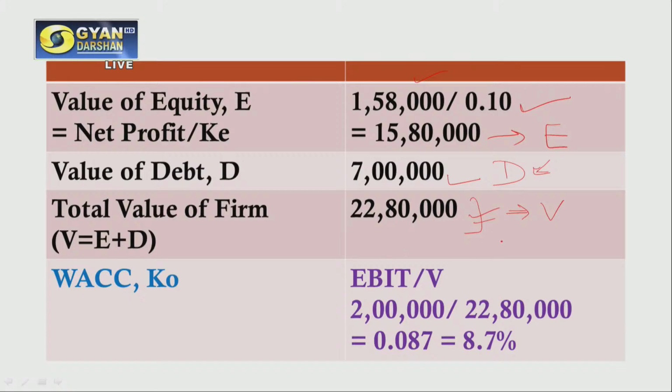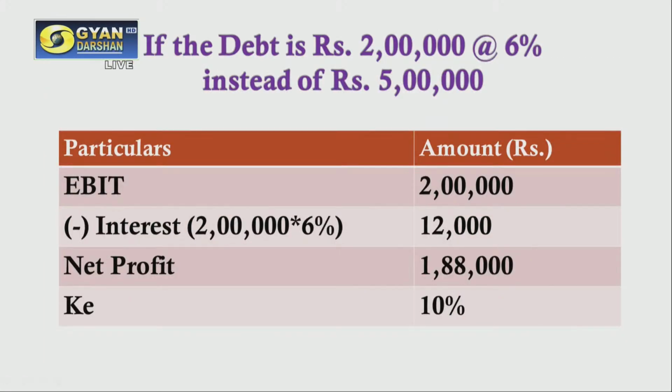Again, this is the first part of the question. In the second part, we have to calculate WACC, which is 2 lakh divided by 22 lakh 80,000. That means 8.7%.